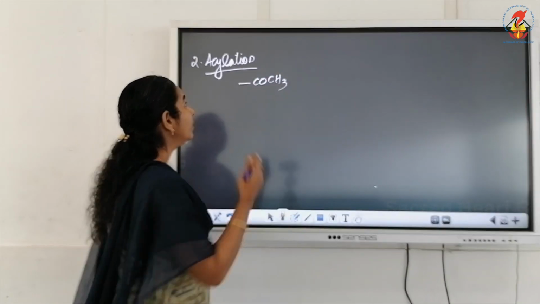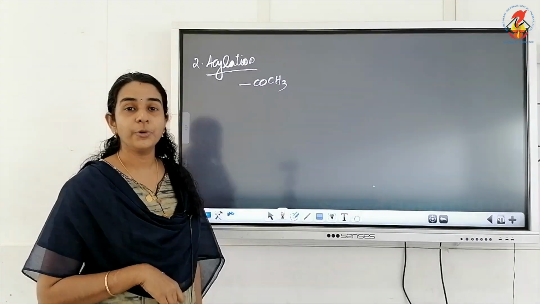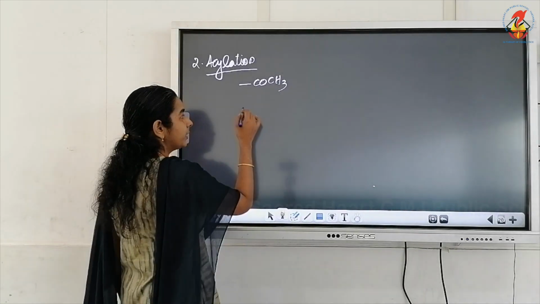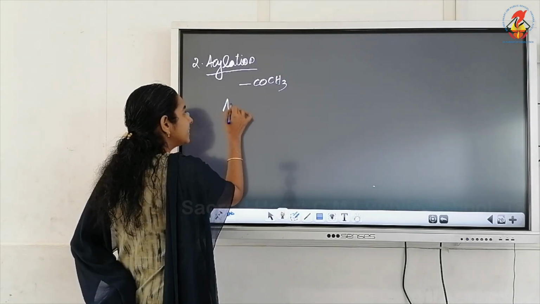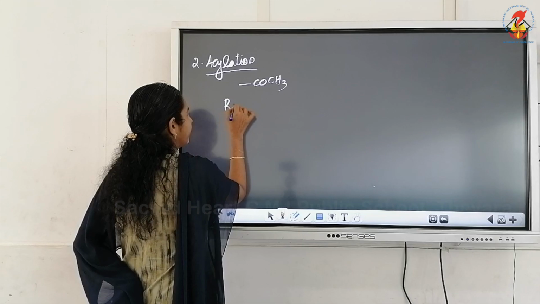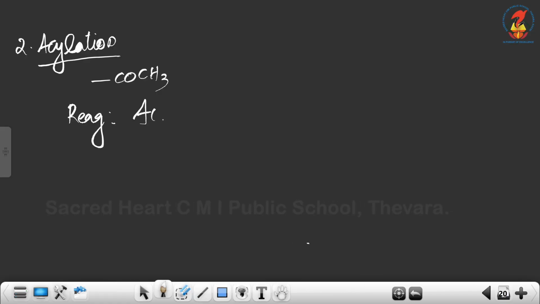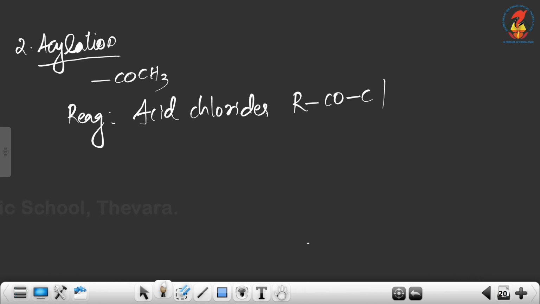Now, what are the reagents that we can use for acylation? First, we can use acid chlorides, with general formula RCOCl.